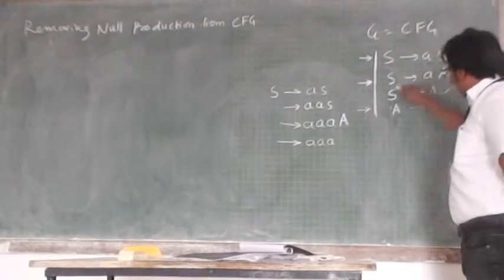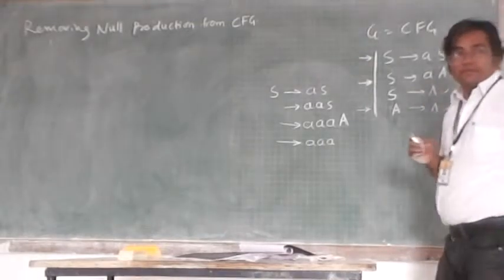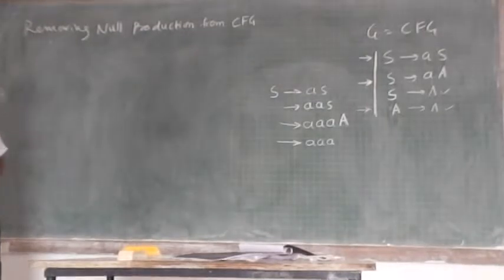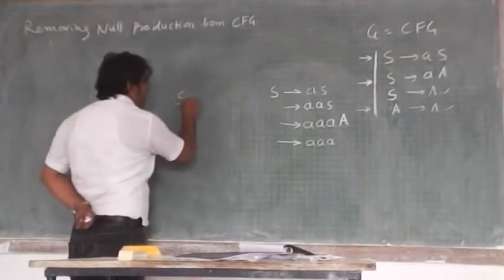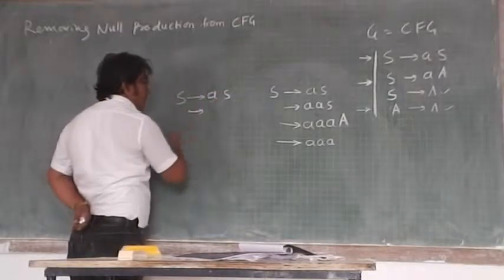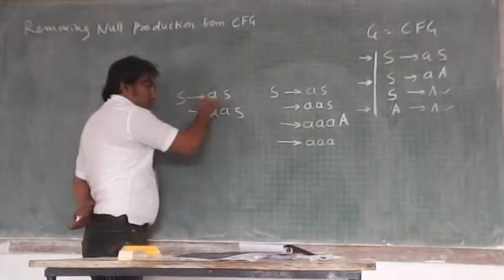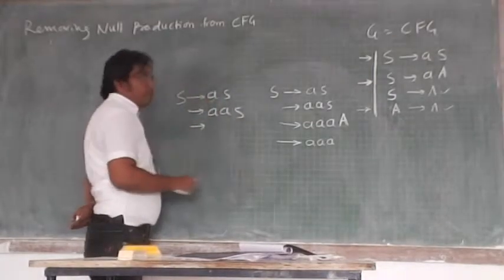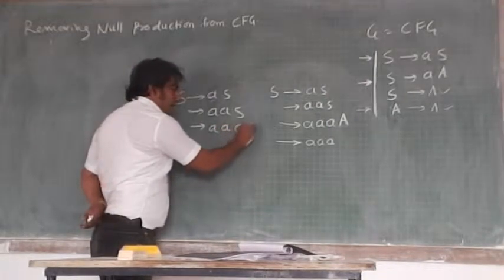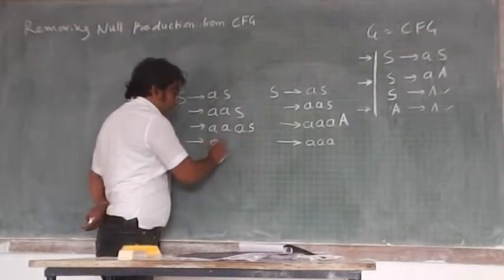Okay. So then what is the need of the production S implies null? I may have the same derivation like AS, recursively applying the same first production. After that, I can erase S by applying a null production.